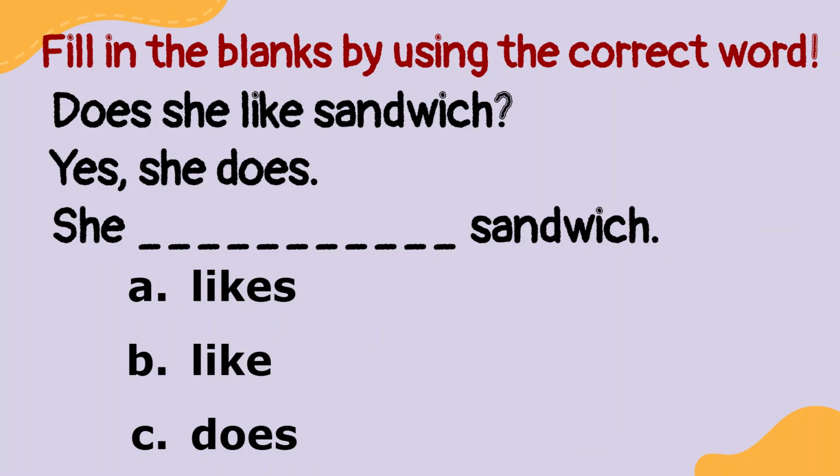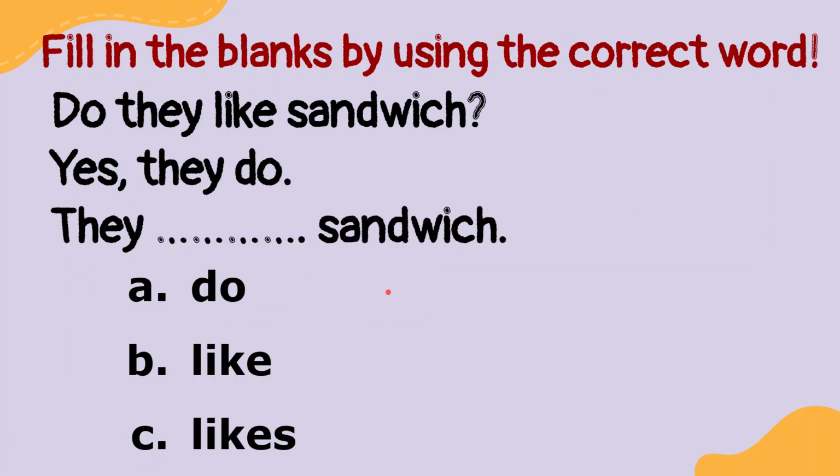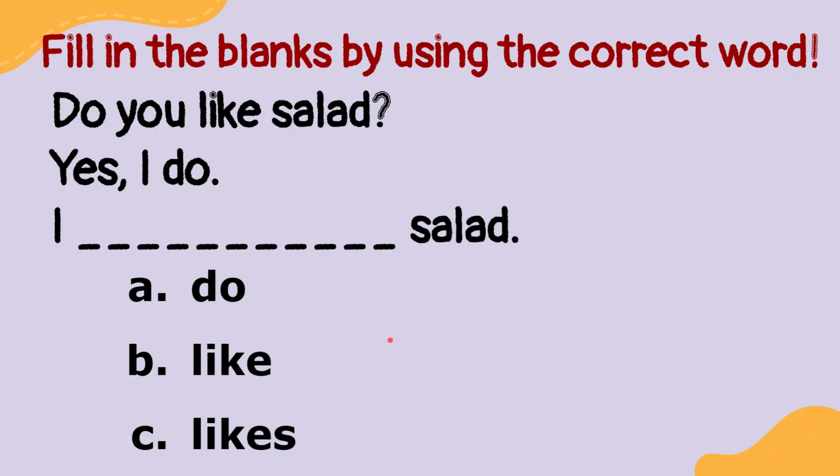Now let's try to complete this sentence. Does she like sandwich? Yes, she does. She blah blah blah sandwich. Because the subject is she, it means we have to use likes. She likes sandwich. How about this? Do they like sandwich? Yes, they do. They blah blah blah sandwich. If the subject is they, we have to use like. They like sandwich.